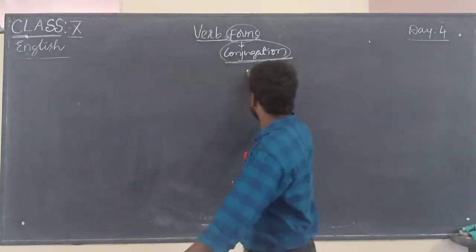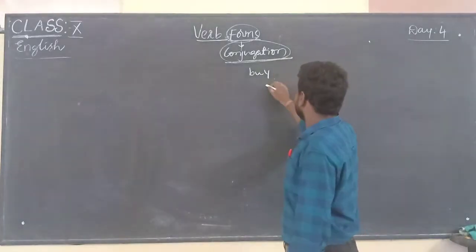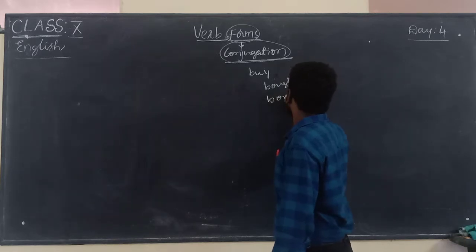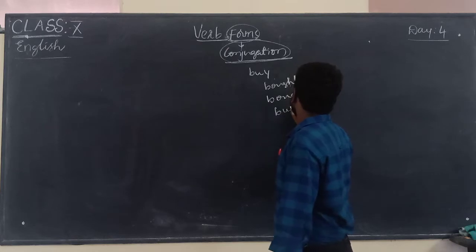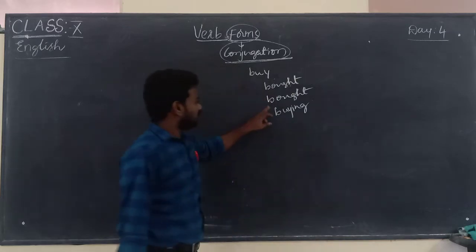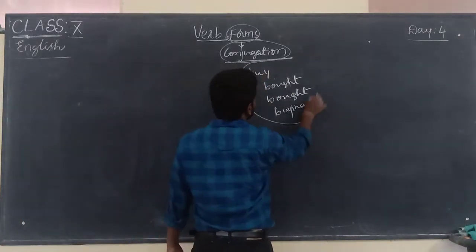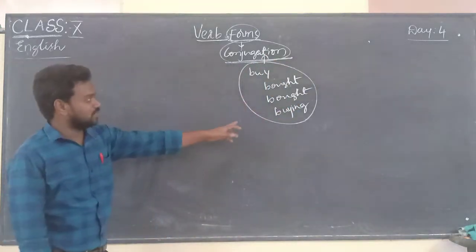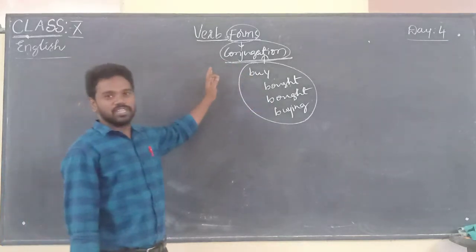For example, if I take the word buy, we can say buy, bought, bought. So these different forms of a verb are called conjugation.